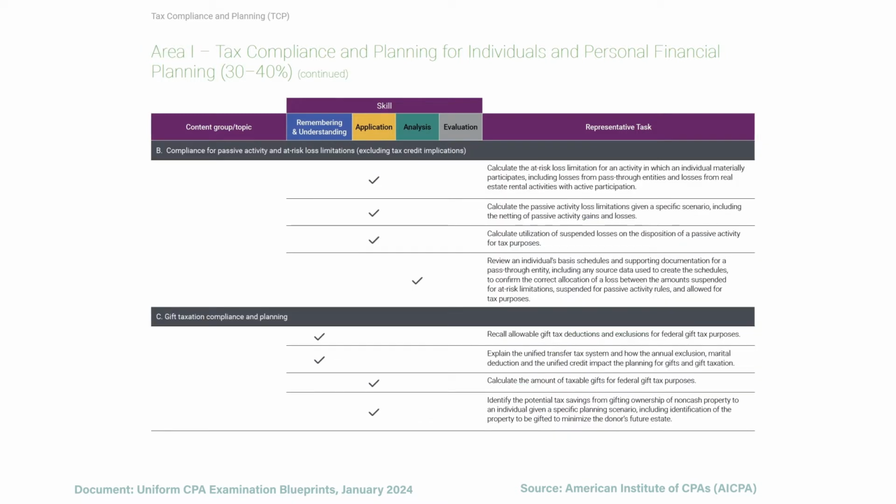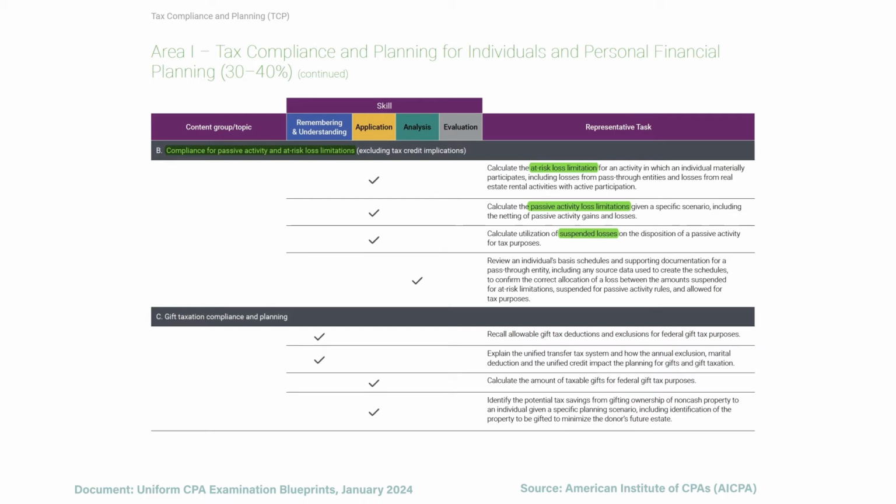The next section is compliance for passive activity and at-risk loss limitations. So it's looking at the limitations based on the kind of income that you have. So the first part looks at calculating the at-risk loss limitation. The next is when you are not materially participating, but you're passively participating. So you need to know how to net together your passive activity gains and your losses. And you need to know how to treat the suspended losses that you can't recognize in a particular year.